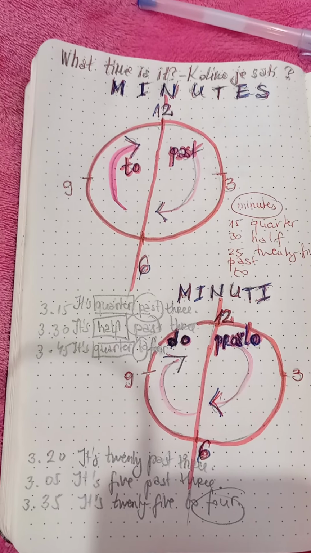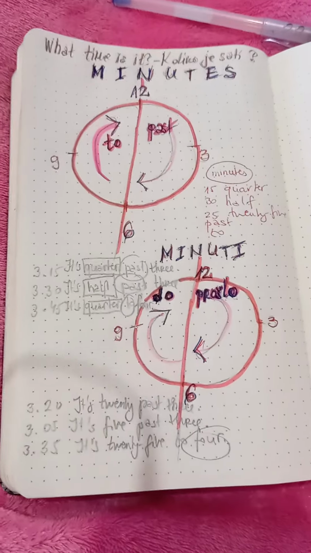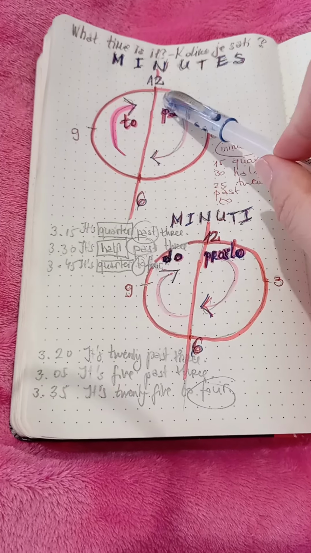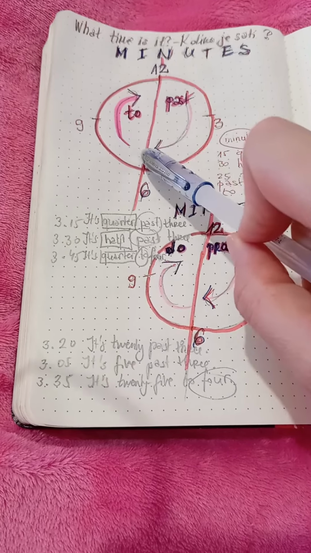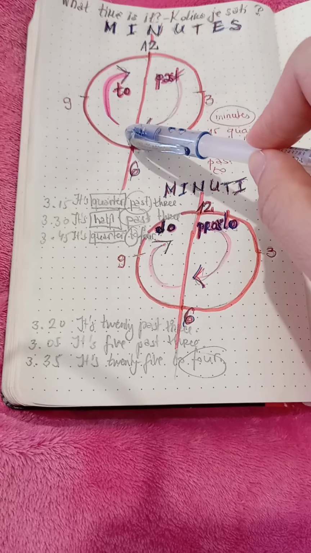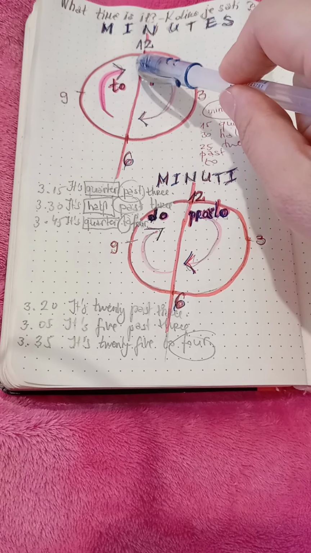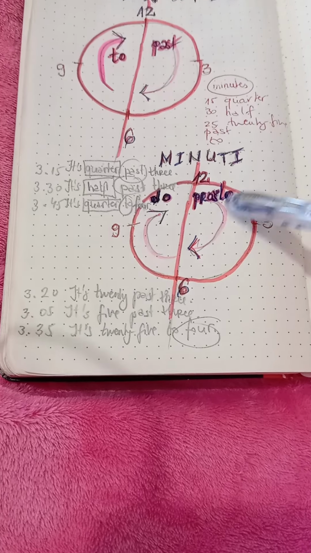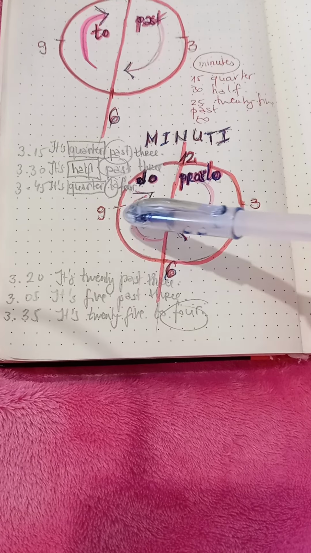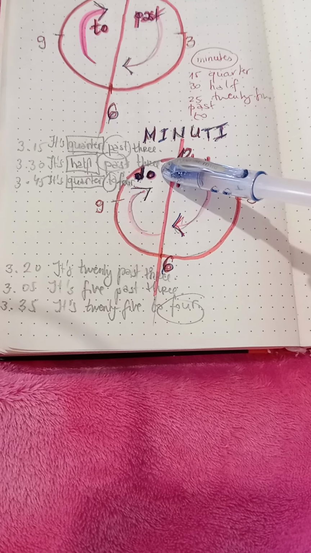What time is it? Koliko je sati? We have to watch the minutes. From here to here, we say past. From here to here, we say to. Odavde do ovde prošlo. Odavde do ovde do sljedećeg sata.